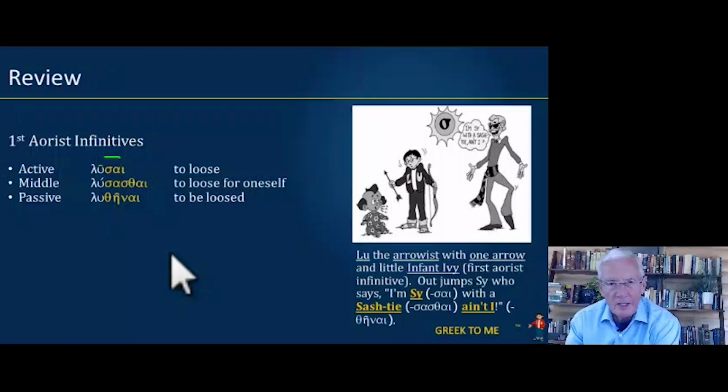So our picture here, Lou is the aorist with one arrow and little Infinivi, that all says first aorist infinitive. Out jumps Psi, who says, I'm Psi with a sash tie, ain't I? Look at the sash tie around his waist. So psi, sasthai, thenai. Psi with the sash tie, ain't I.